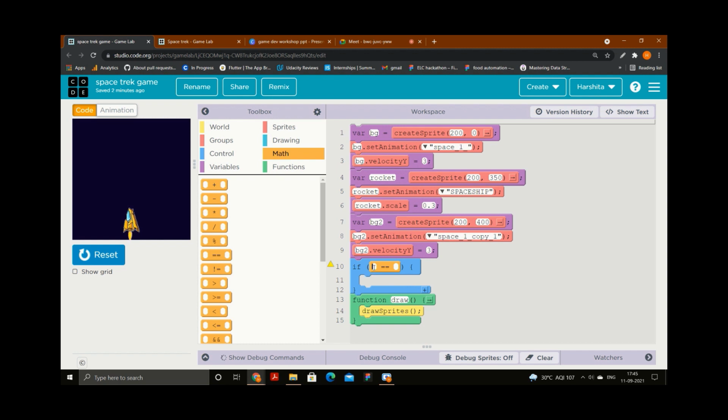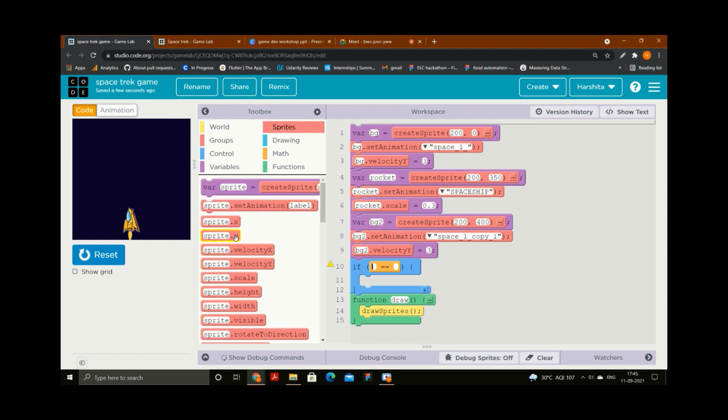So what I need to check is this condition: if first background's y position is equal to the middle of the screen. So what I will write here is, come to the sprite, take this one, sprite dot y. Right now I'm talking about vertical direction, that's why I'm using y, not x.